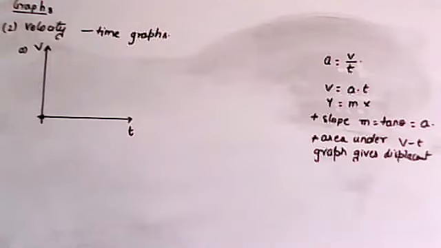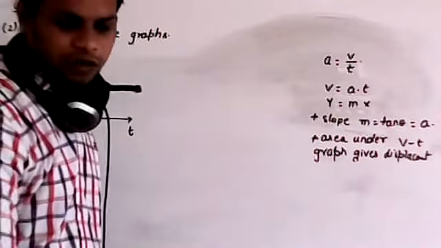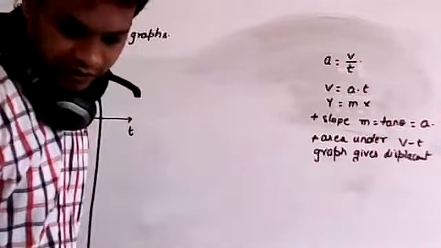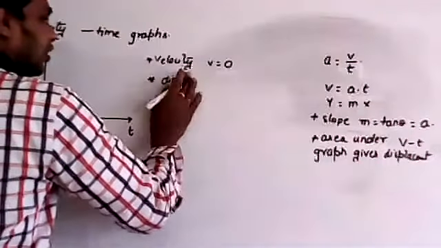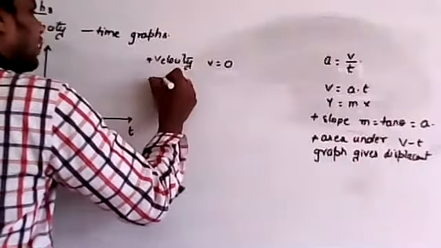So velocity is equal to 0 means body is at rest. Therefore, here velocity V is equal to 0, and displacement is 0, which means the body is at rest.